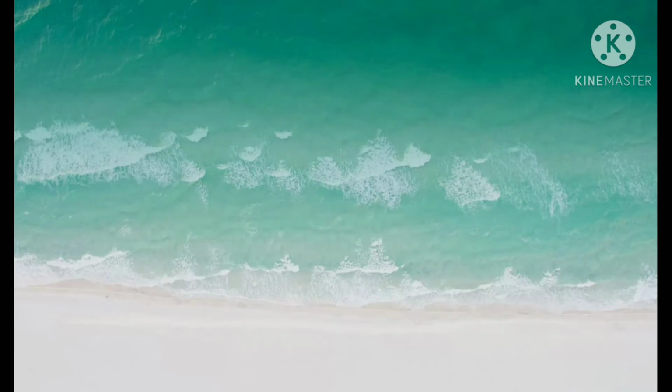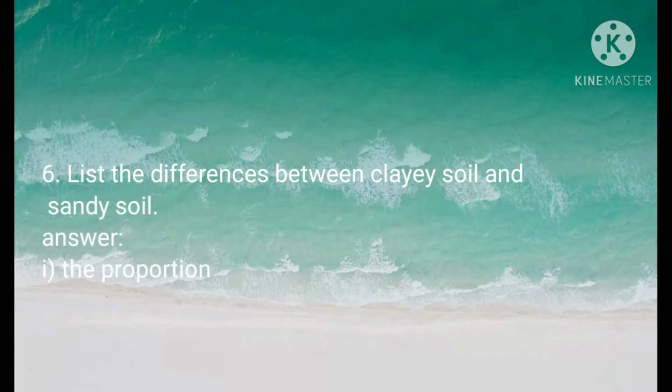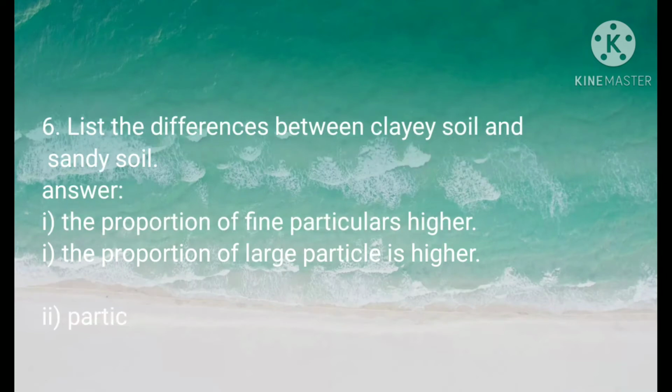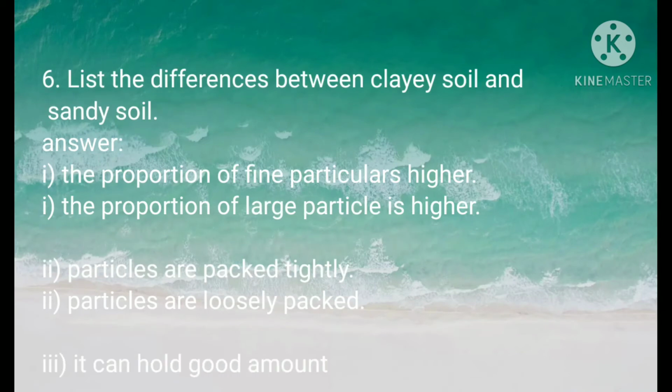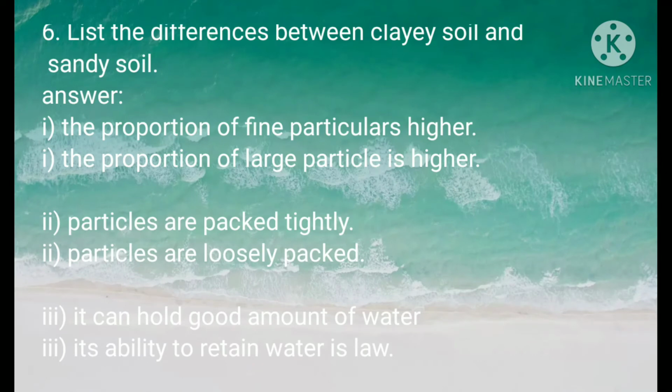Next, question number 6. List the differences between clay soil and sandy soil. Answer. Clay soil, the proportion of fine particles is higher. Sandy soil, the proportion of large particle is higher. 2. Particles are packed tightly. Particles are loosely packed. 3. It can hold good amount of water. Its ability to retain water is low.